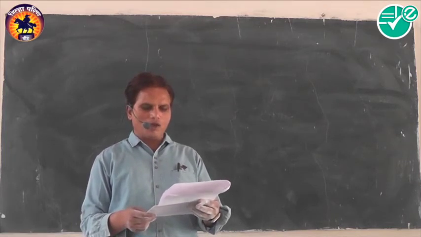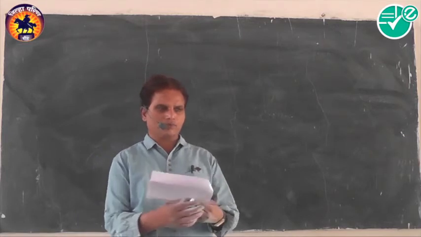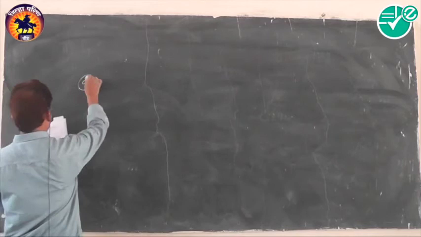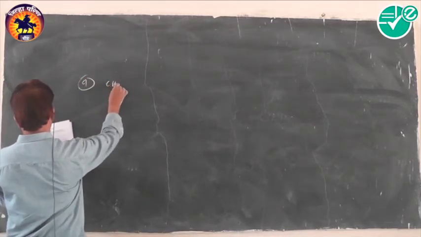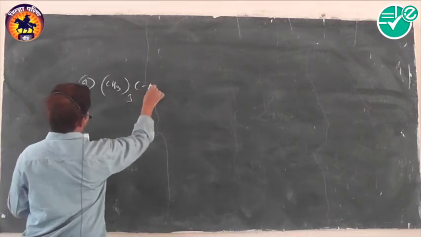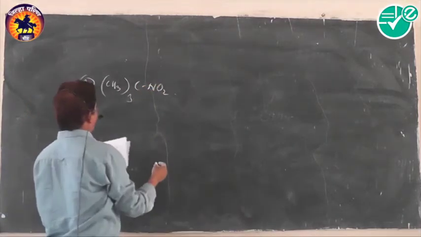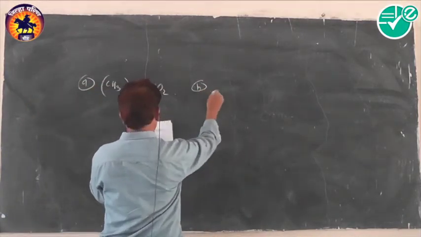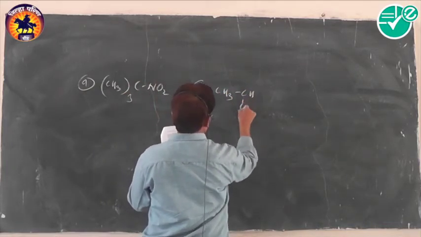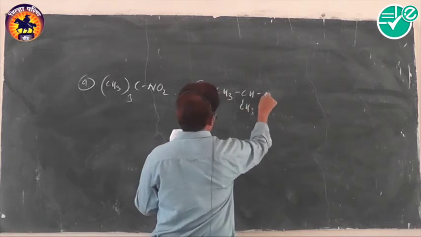Which of the following nitroalkanes exhibit tautomerism? Option A, (CH3)3CNO2. Option B, CH3, CH3, NO2.